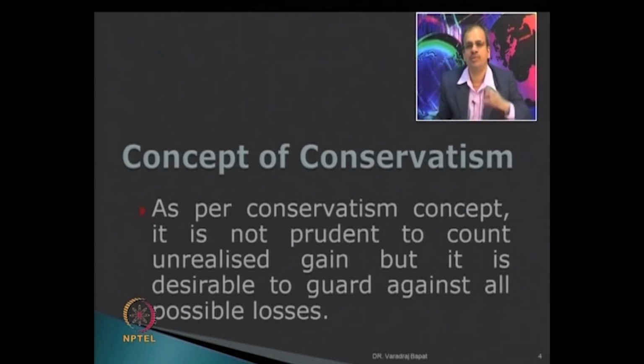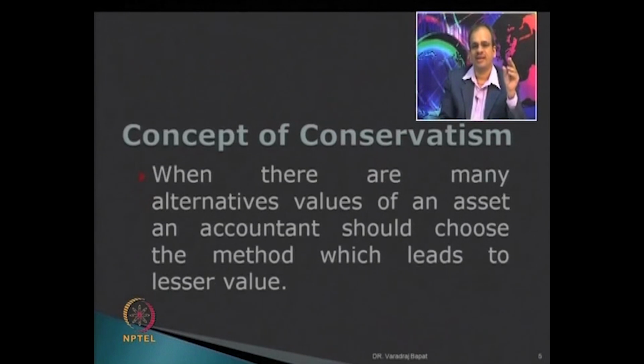Are you getting it? So, because of the concept of conservatism, I do not record unrealized profits, which is in tune with the realization concept, but I do record losses even when they are yet to be realized. I immediately show a reduction in the value. It also says that when there are various methods to value the stock, the accountant should prefer the method which shows lesser value, because that is a more conservative approach. Instead of showing an asset at an inflated rate, it is better to show it at a lower rate.